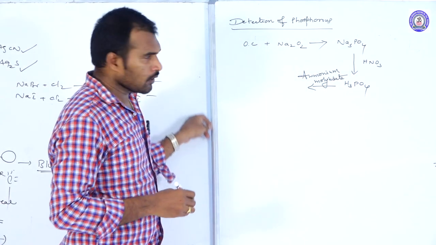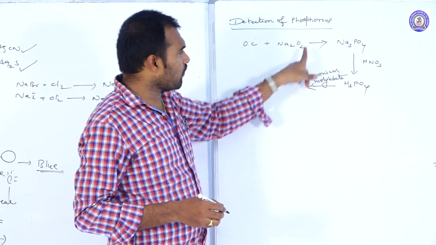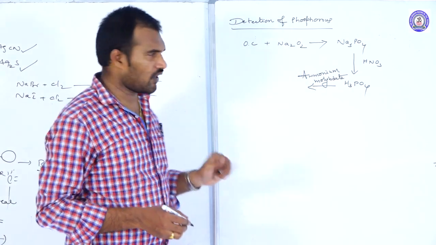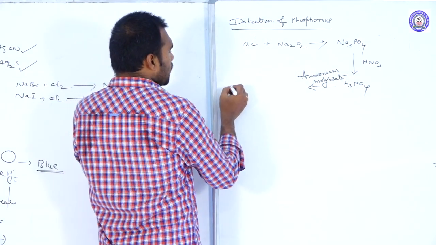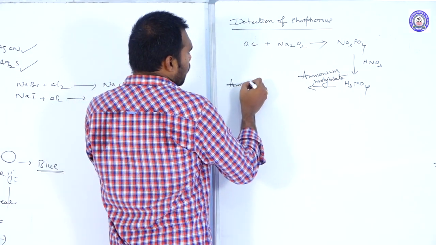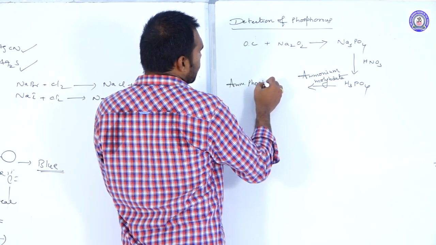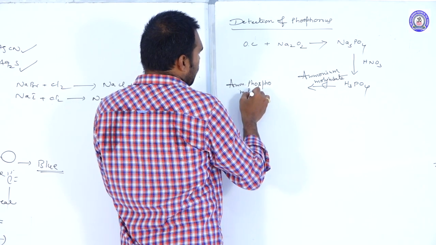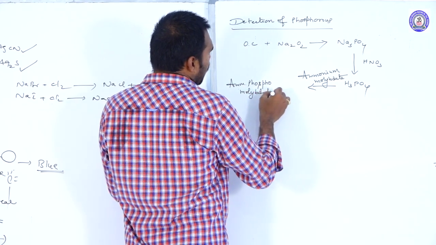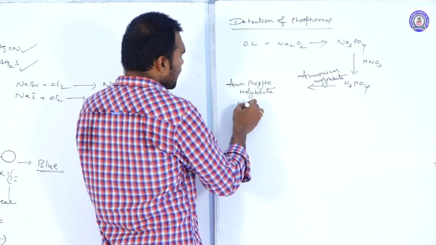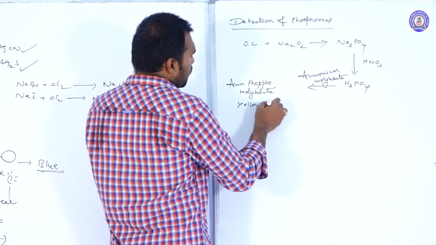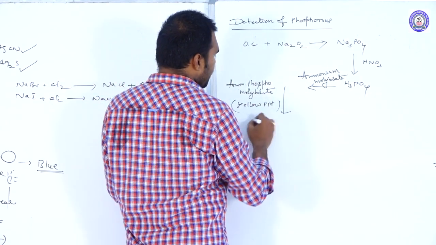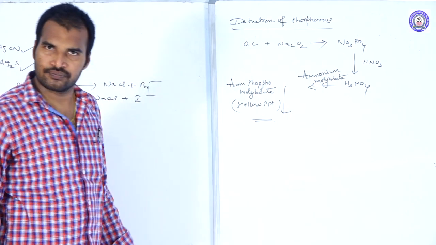After the addition of ammonium molybdate to the phosphoric acid, we get ammonium phosphomolybdate, which is yellow colored. The formation of this yellow color confirms the presence of phosphorus.